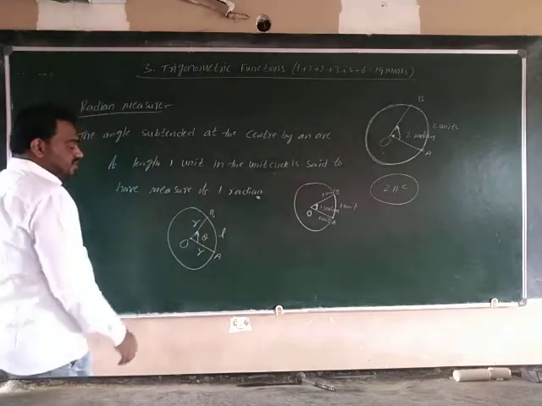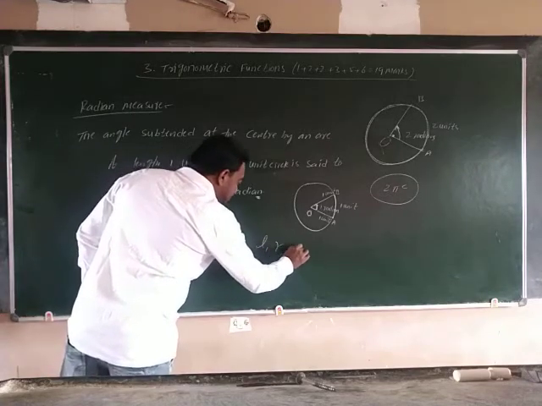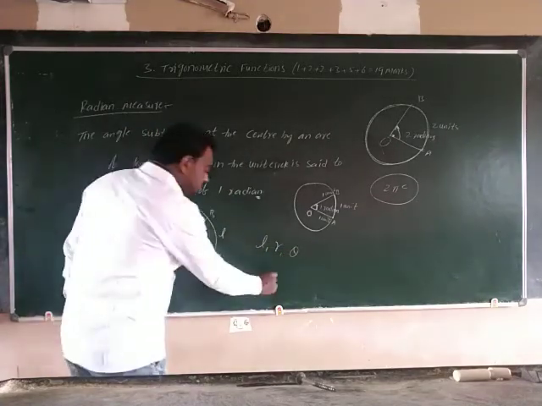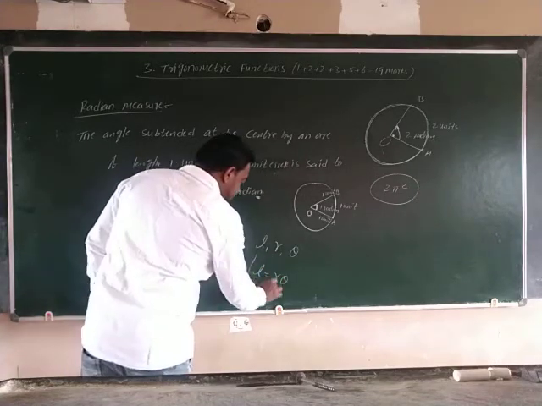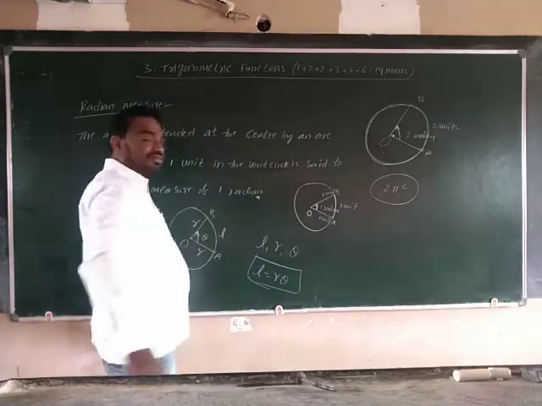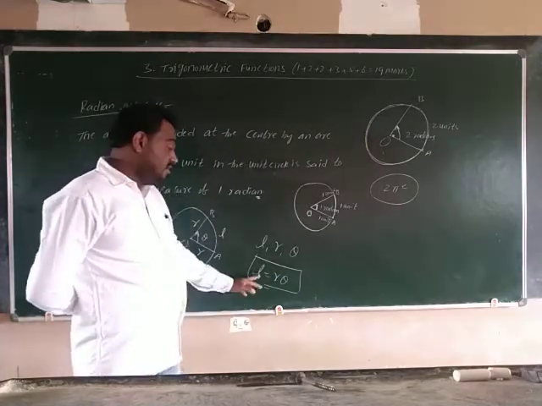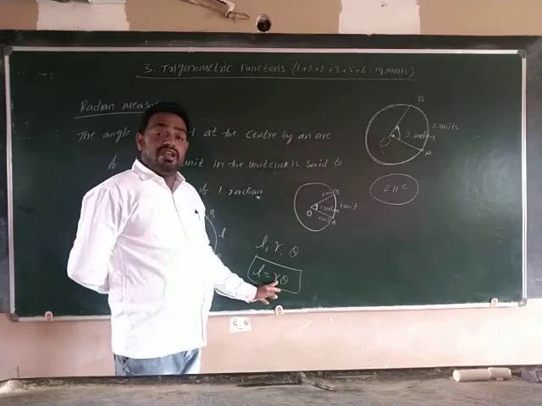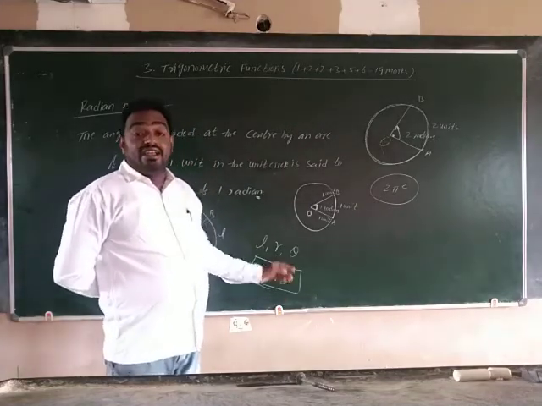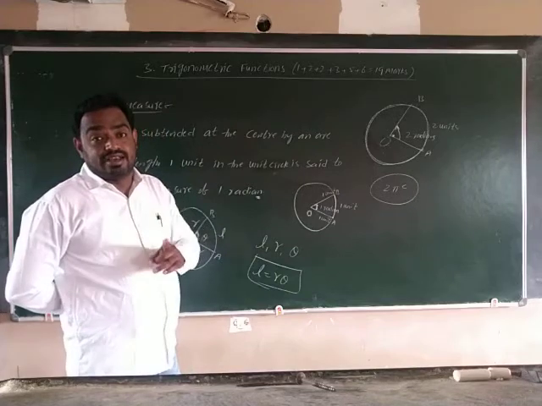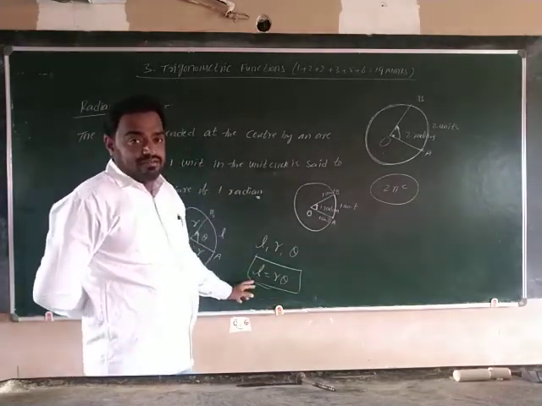The relation between L, r, theta is L is equal to r into theta. What is L? The length of the arc. The length of the arc is equal to radius into theta. Theta is always in radian measure. Remember that one.